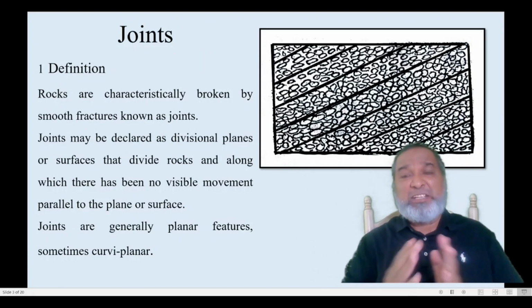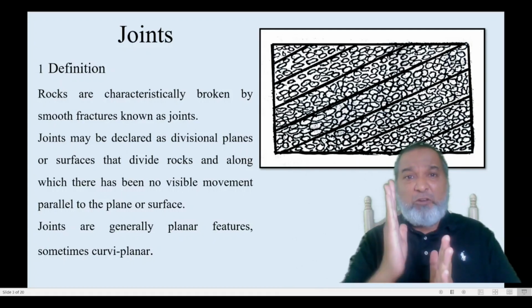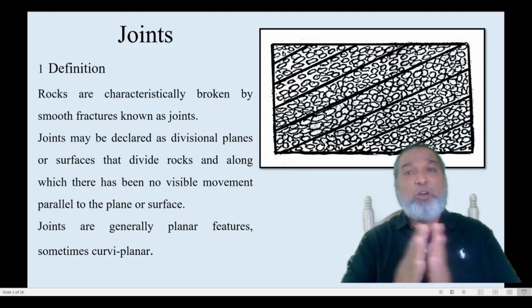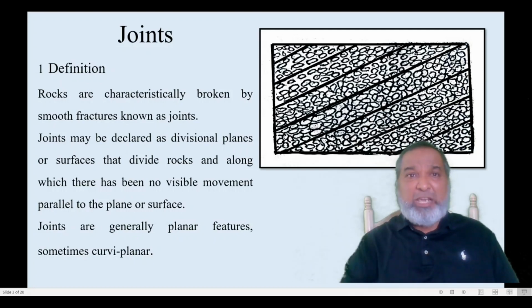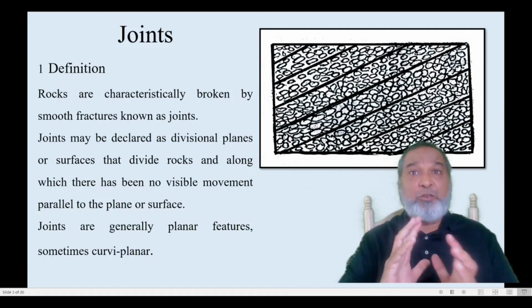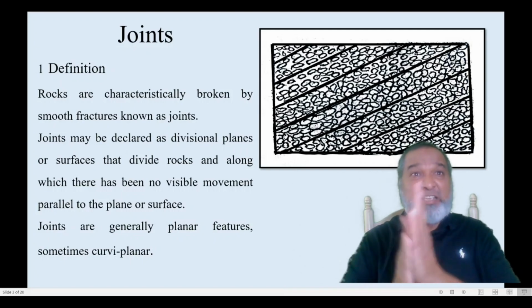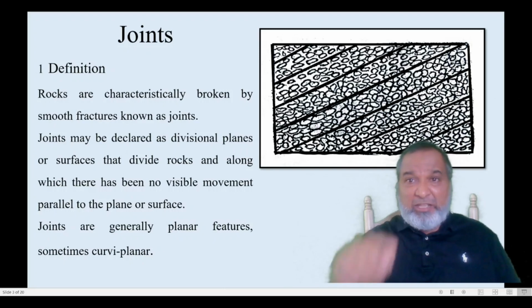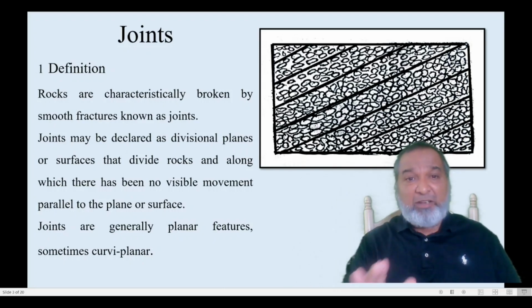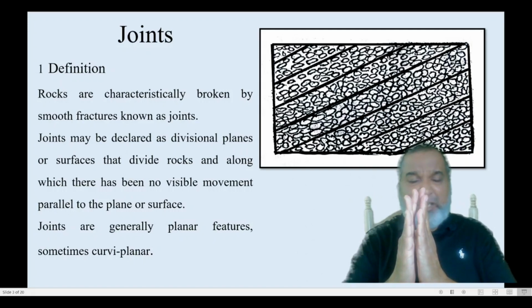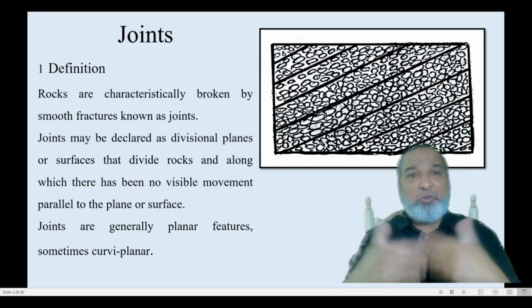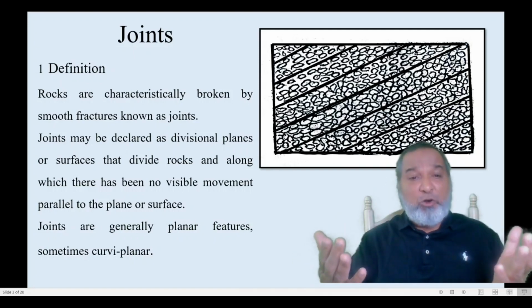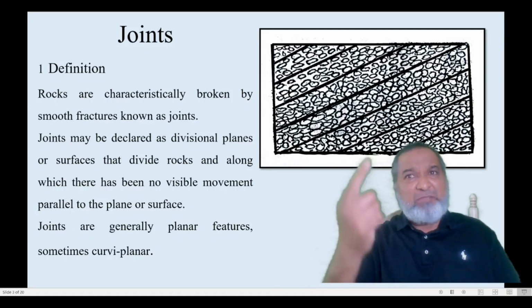What are joints? Joints are divisional planes. They are planes of weakness along which the rock has been split. Whatever compact solid rock there is has been split, and along that rupture there is no movement. In the case of a fault, a relative displacement has taken place, but in this case there is no relative movement. The rocks may be closely associated along this fracture, or sometimes they may be open. So there may be closed joints or open joints. They may be straight, or sometimes curvy planar.